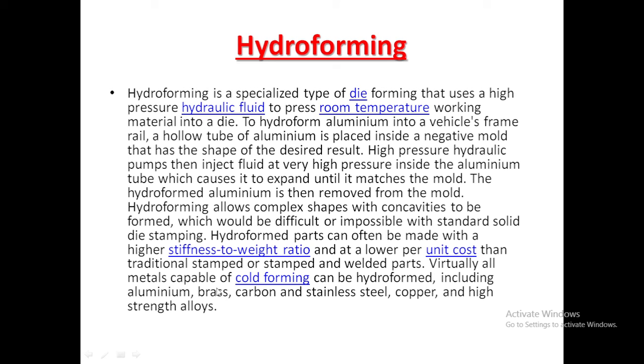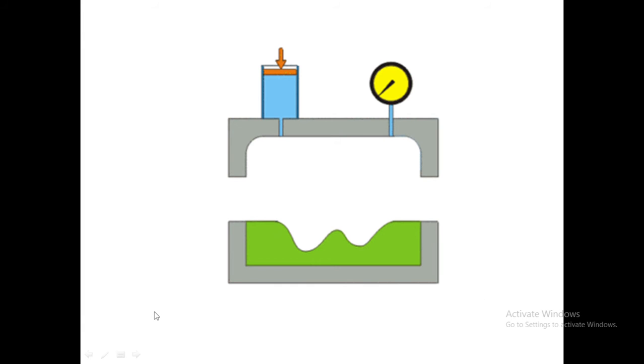Virtually all metals capable of cold forming can be hydroformed. Cold forming means the material is deformed at room temperature. Okay, so the materials which can be cold formed can be easily hydroformed. They have given some examples of materials that can be formed: aluminium, brass, carbon steel, stainless steel, copper and high strength alloys. These are examples of hydroforming.